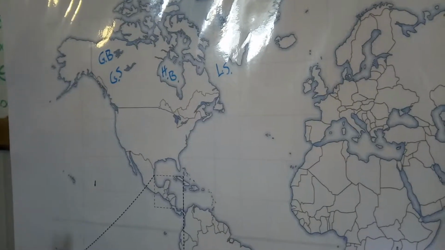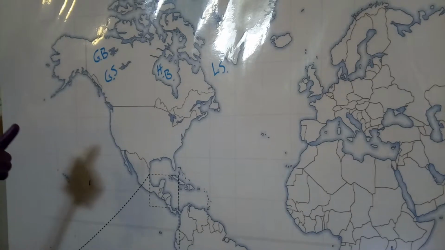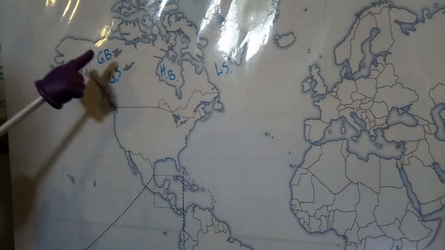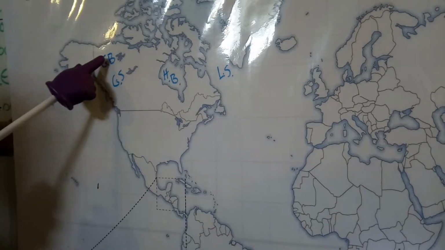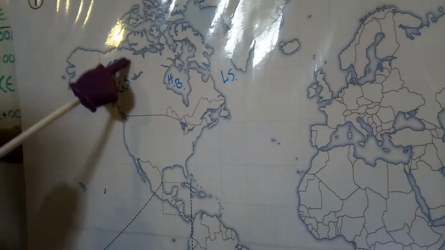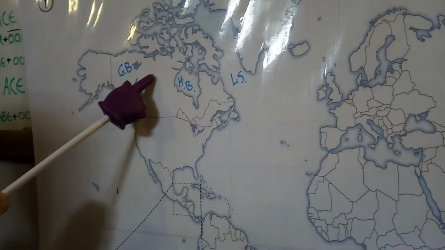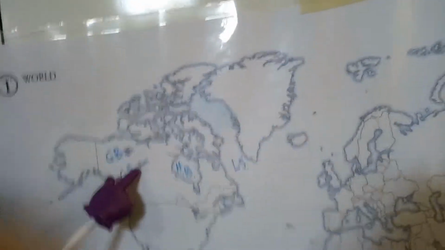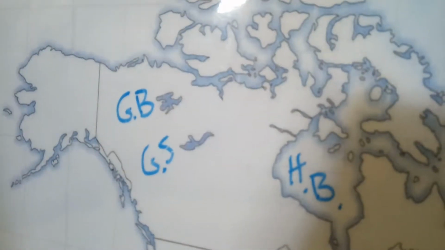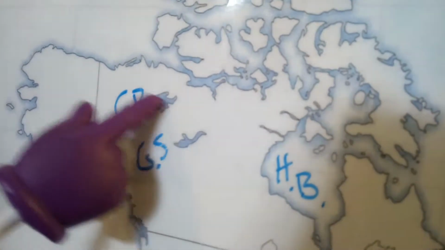Cycle 1, Week 21. Geography, this week we are in Canadian waters, and first one is Great Bear Lake, and to me it looks like a bear trap. And so we have Great Bear Lake right there. Below it, south of it, looks like Canadian geese to me almost. It's trying to fly away to freedom, so that's the Great Slave Lake. So we have Great Bear Lake, Great Slave Lake.